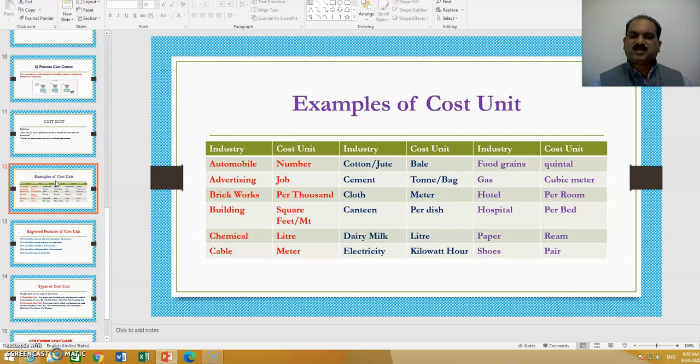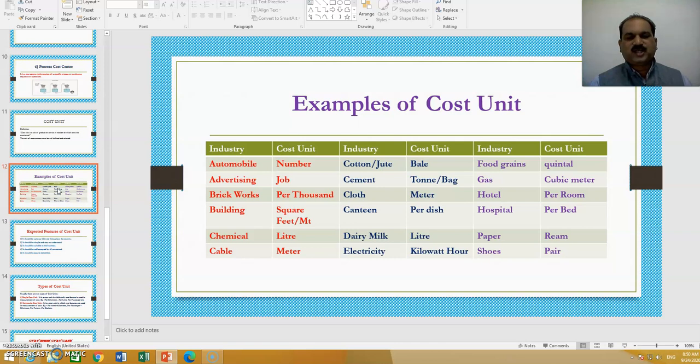If the industry is automobile, then the cost unit may be number. We count the number of cars. Advertising, it is a job. For brickworks, it is per thousand. For building, it can be square feet or square meter. For chemicals, it can be in liters. For cable, we count it in meters, so the cost unit becomes the meter.